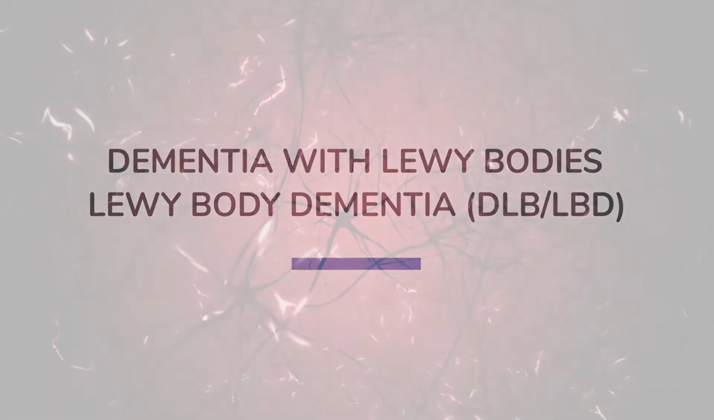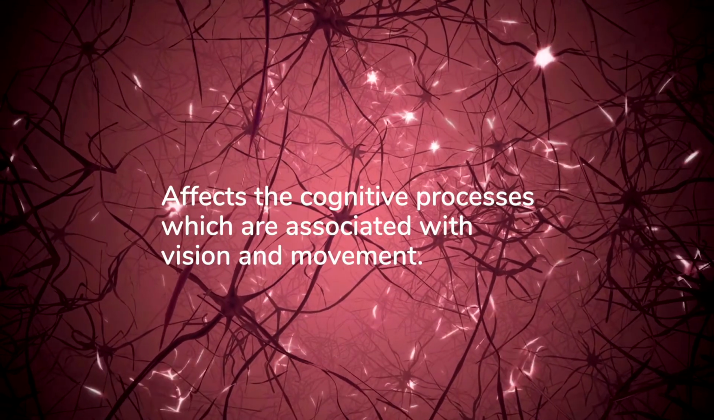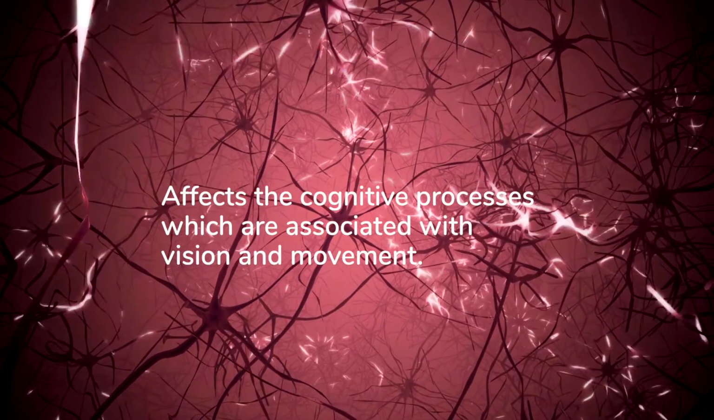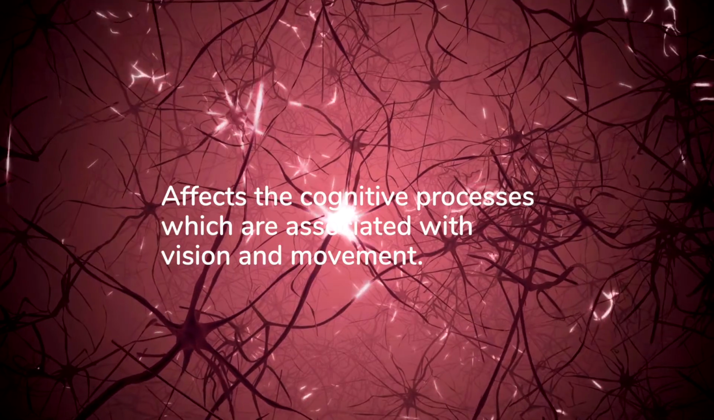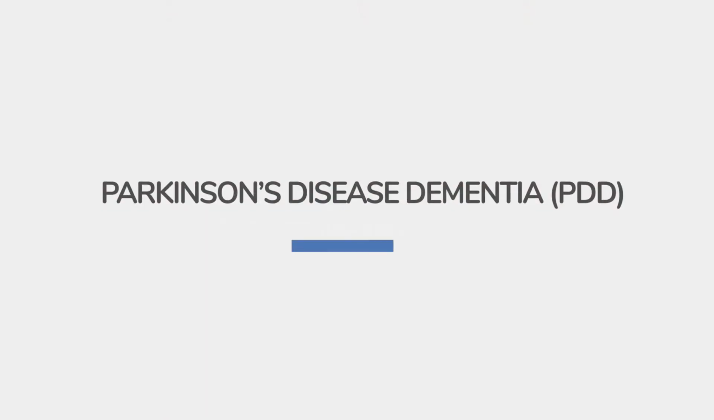Dementia with Lewy bodies, or Lewy body dementia, DLB-LBD. Dementia with Lewy bodies involves a different protein which also affects the transmission of messages between neurons. It tends to start further back in the brain and initially affects the cognitive processes which are associated with vision and movement.